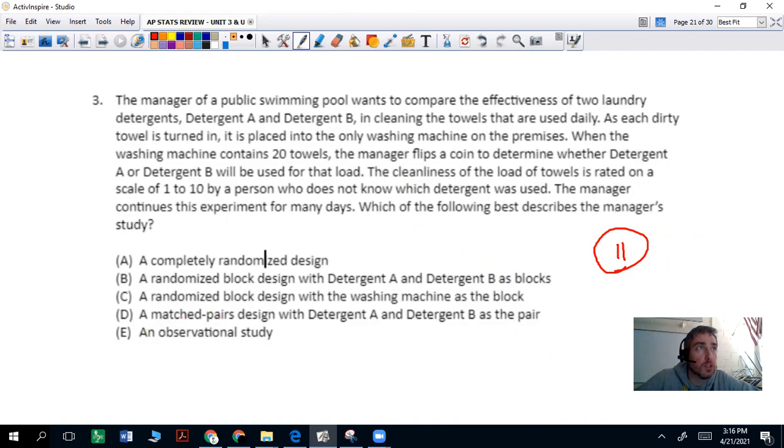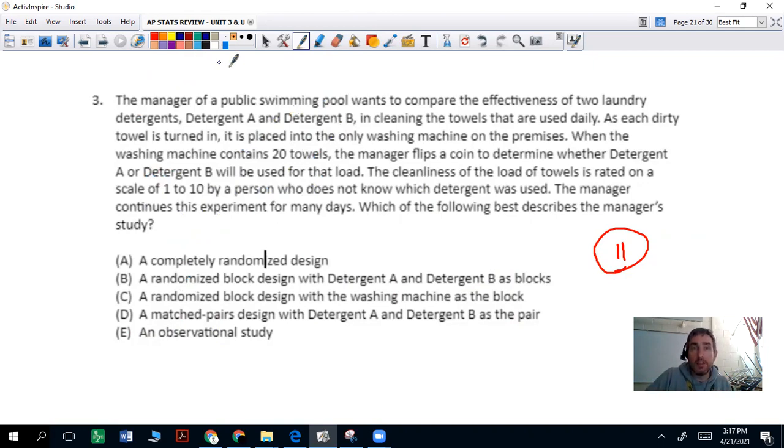Okay, the answer to this question is A. So what makes it a completely randomized design? First thing you want to look for is, are there 2 or more different subjects or treatments being imposed in a comparison without any extra groups being formed? If that's the case, that's a completely randomized design. And how do we know this in this case? Well, let's look at the output of this.